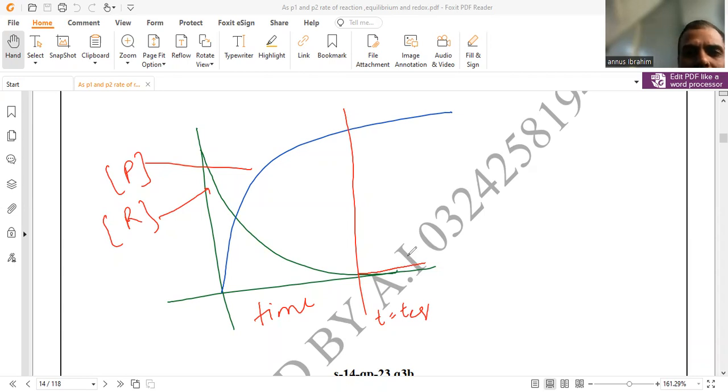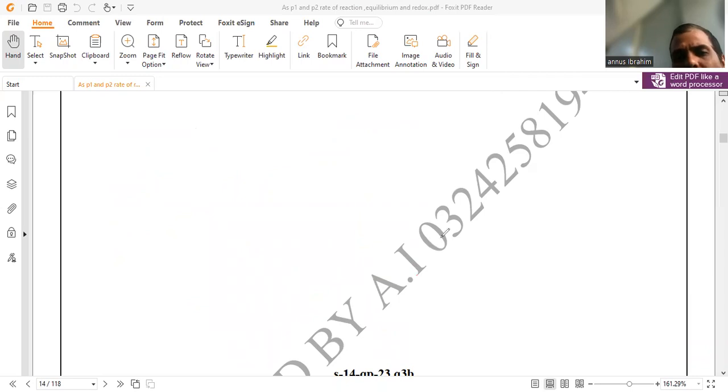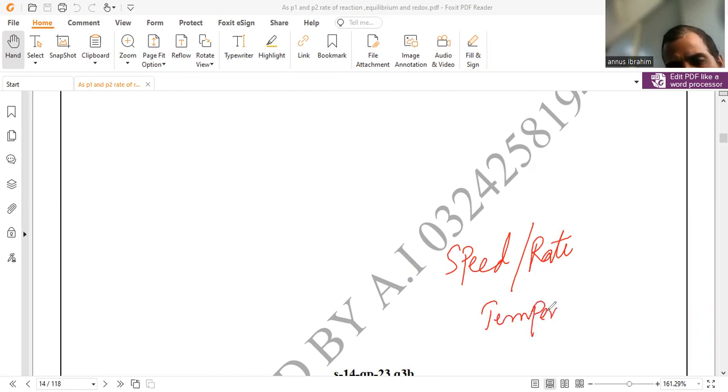Now move further. As we know, for chemical reactions we use the term speed or rate. The rate of a chemical reaction may be altered by using some parameters. The most common example is temperature. If we raise the temperature, the speed of reaction increases.